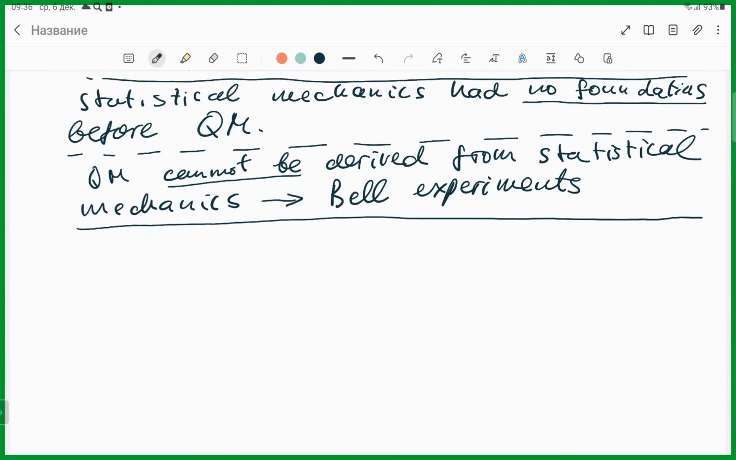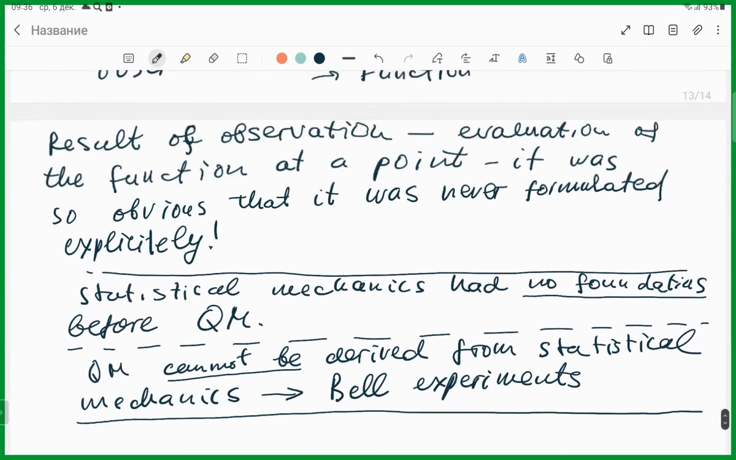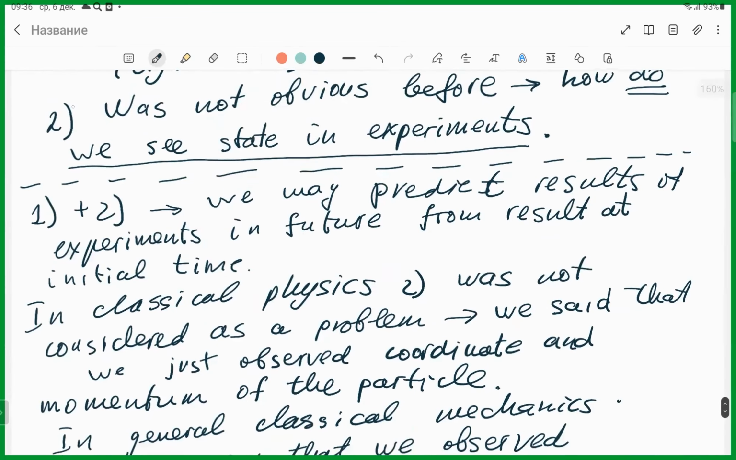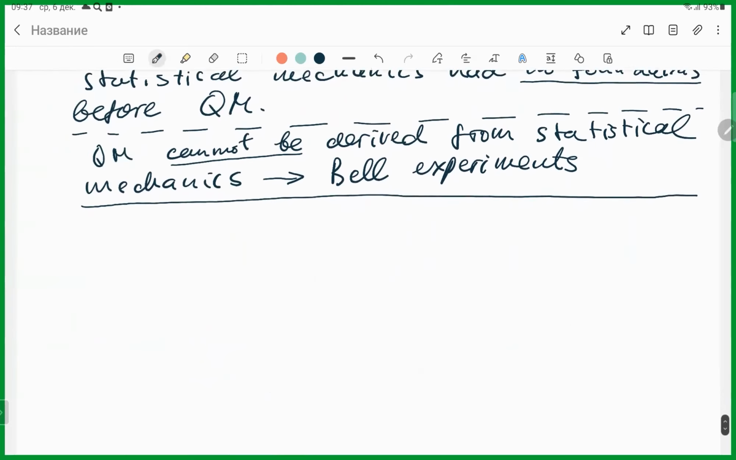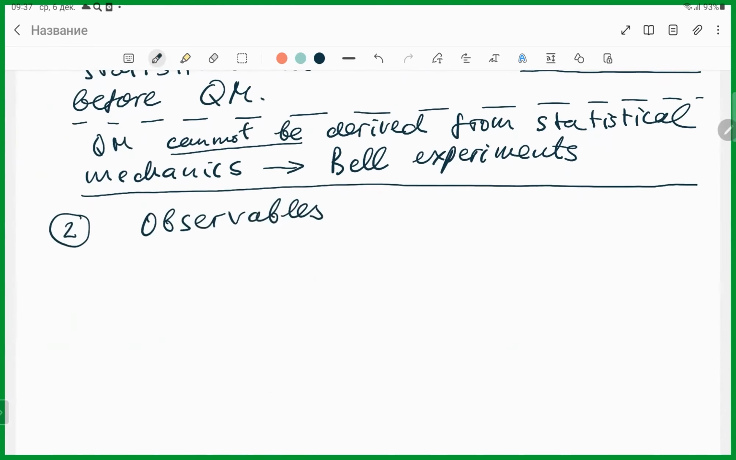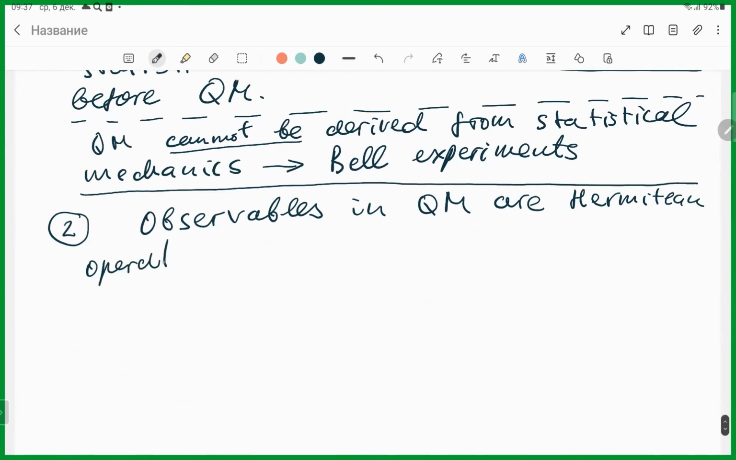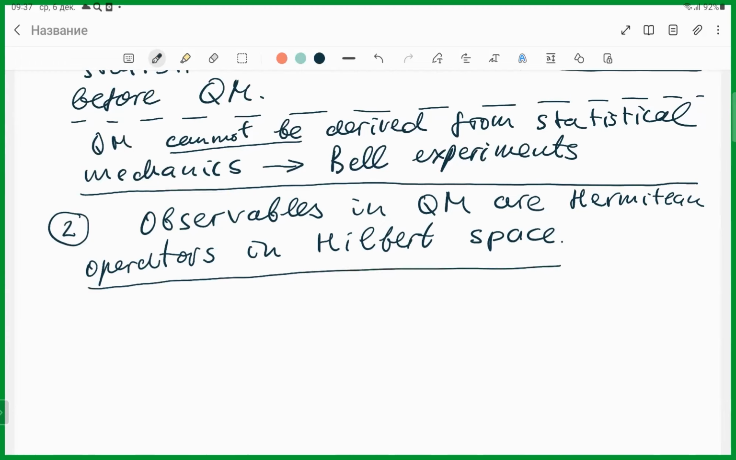And here, the greatest achievement is the answer to question 2, given by Dirac. Observables in quantum mechanics are Hermitian operators in Hilbert space. So this is the core issue here. We will discuss it in more detail. But before I come to this very interesting discussion, I need to answer question 1.